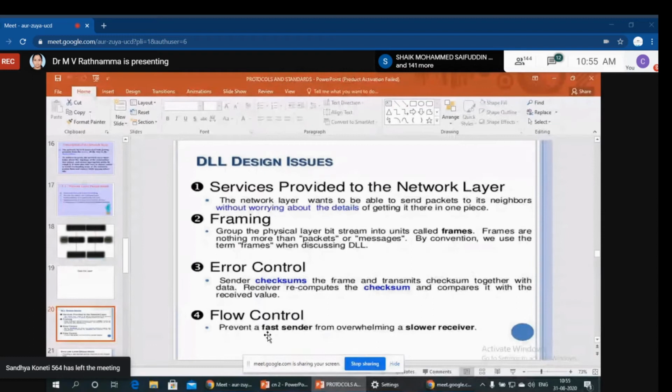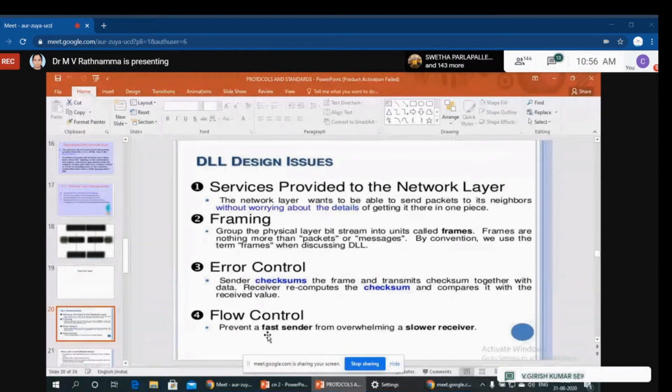Flow control means nothing but a fast sender and a slow receiver. Suppose I am taking a class for you. Now I will become the sender and you people are the receivers. Suppose I am going to take a class for 2 hours, and if I complete one unit, then you cannot understand anything. That means I have to slow down.